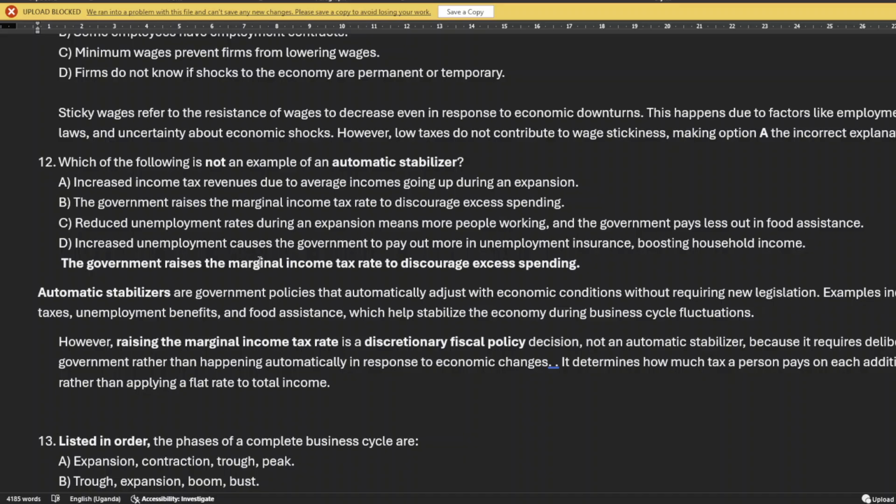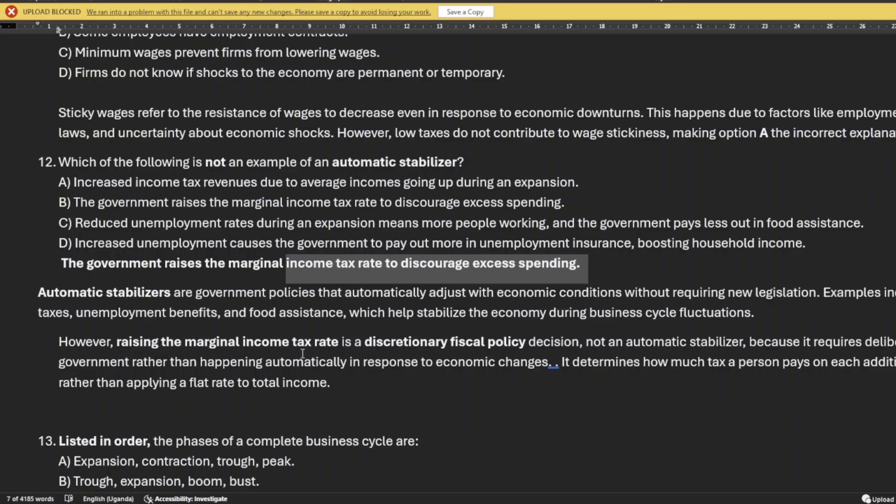Because raising the income tax rate is a deliberate act.